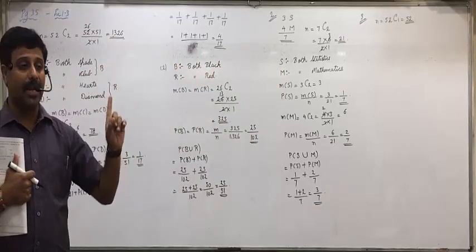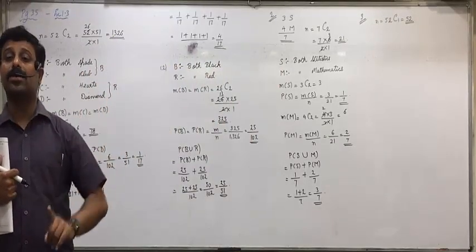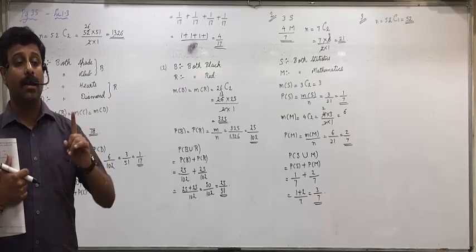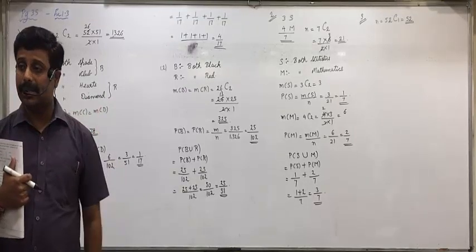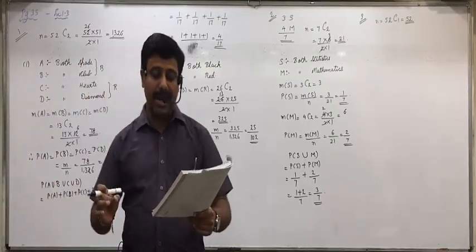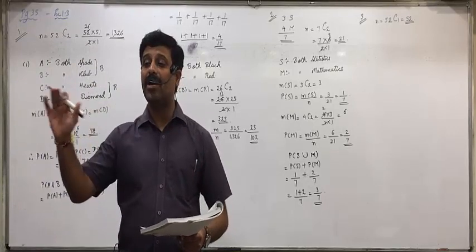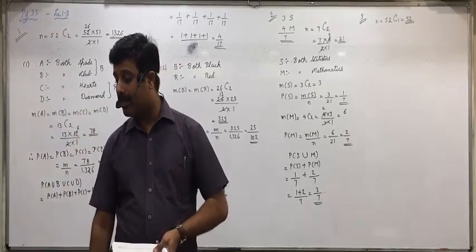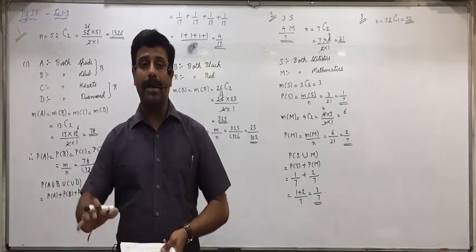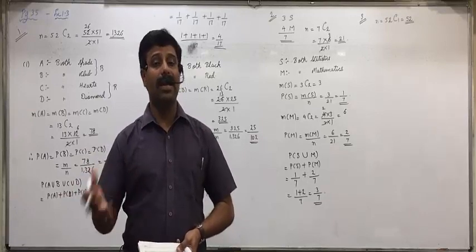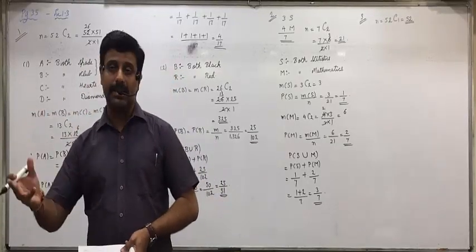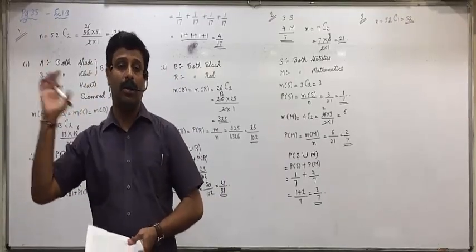Now we will apply the formula of case 1. Events are not mutually exclusive. A intersection B is possible. So here the formula will be P(A) plus P(B) minus P(A intersection B). Is everyone clear with this? Second, neither spade nor ace. Let us take A union B in bracket, whole complement means not. Neither spade nor ace means either spade or ace was A union B. So neither spade nor ace means A union B whole complement.